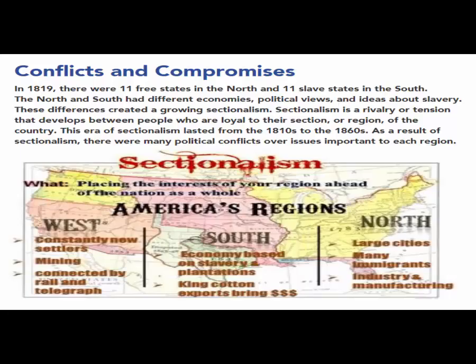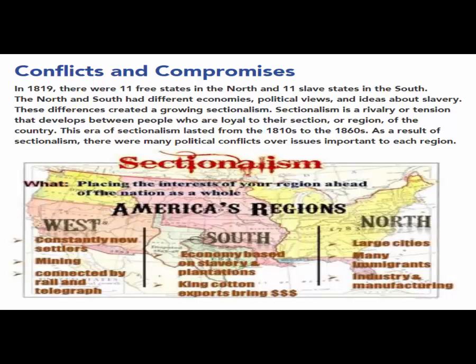Conflicts and compromises. In 1819, there were 11 free states in the North and 11 slave states in the South. The North and South had different economies, political views, and ideas about slavery. These differences created a growing sectionalism.